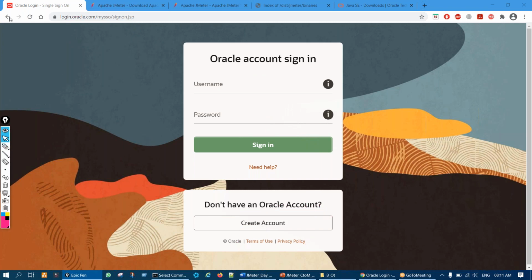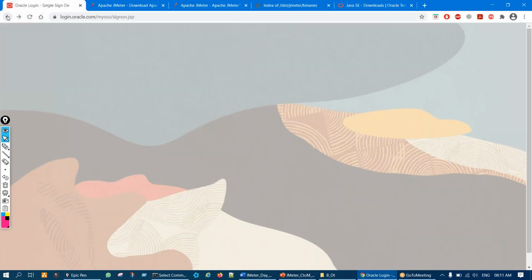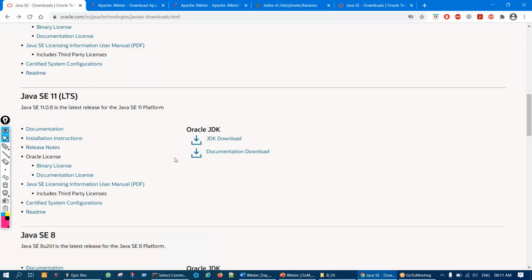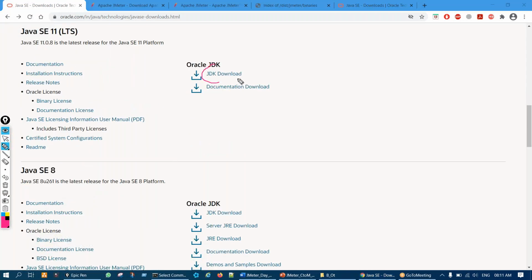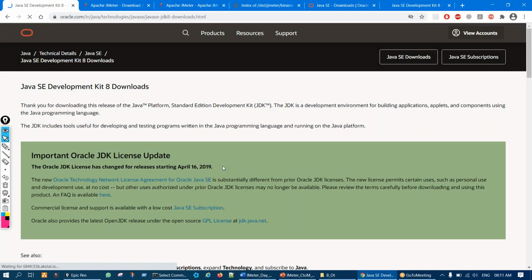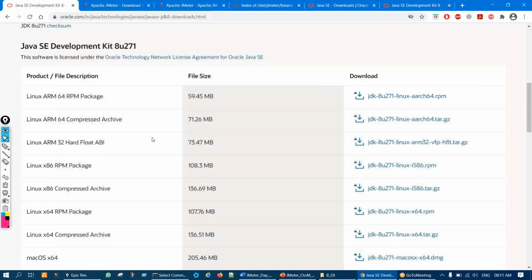Or I think for Java 8, this is not required. Maybe try once. For Java 8, sign in is not required. For 11, it's asking. For Java 8, please try once. Okay, maybe sign in is not required. Or if it is required, then we have to sign in, and we have to download.